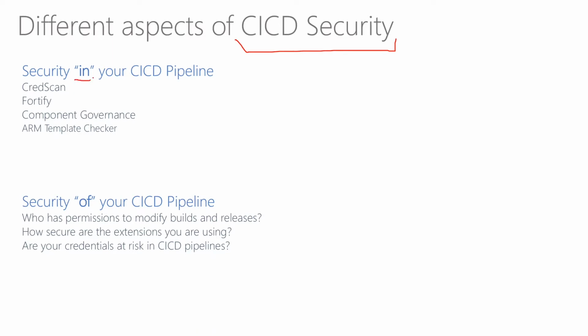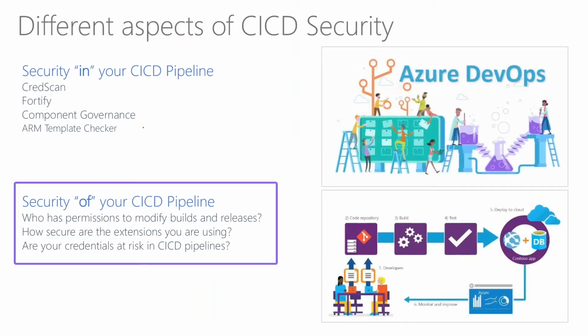DevSecOps has been a lot about security inside the CI/CD pipeline: checking the source code for credentials, running Fortify or other static code analyzers, and component governance, which checks component dependencies and the patching level of third-party components being used by the pipeline. Whereas what we are talking about today is security of the dev infrastructure, security of the pipeline. So, who can modify the builds, releases, and so on? How secure are the extensions?